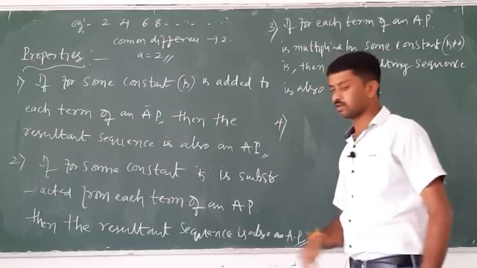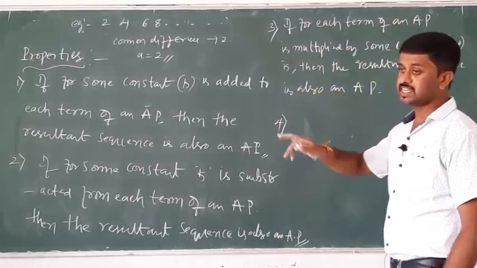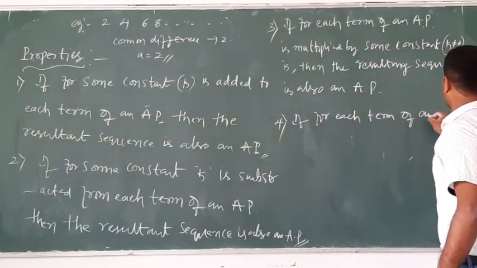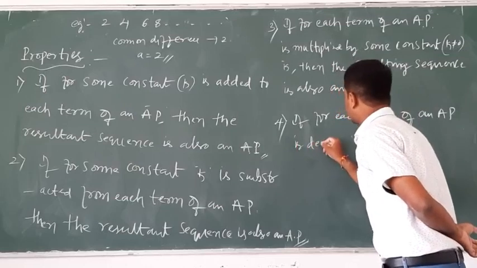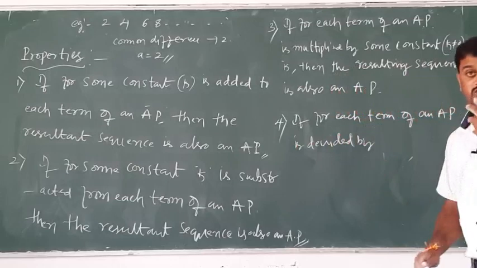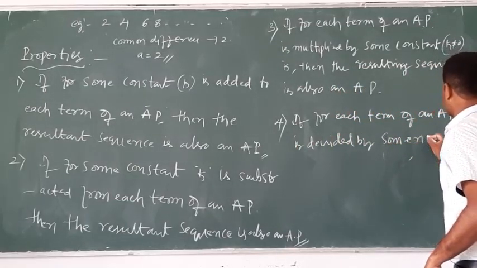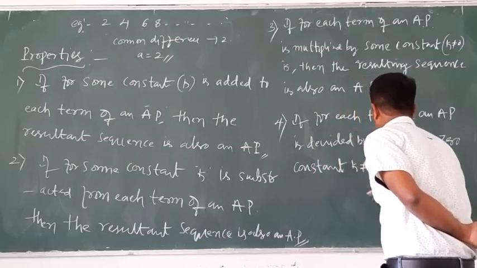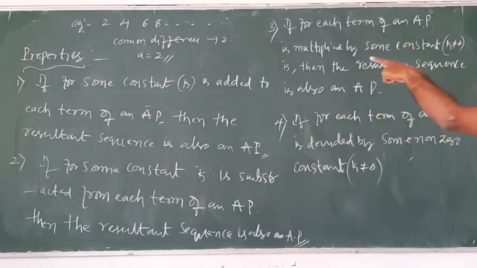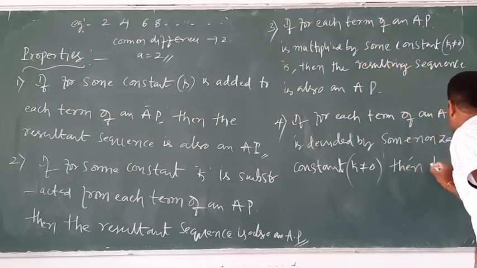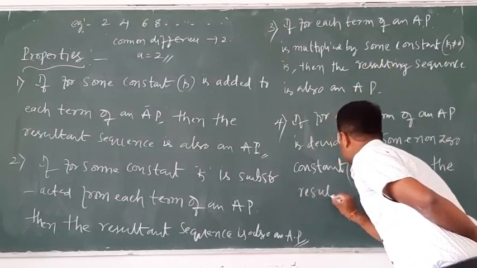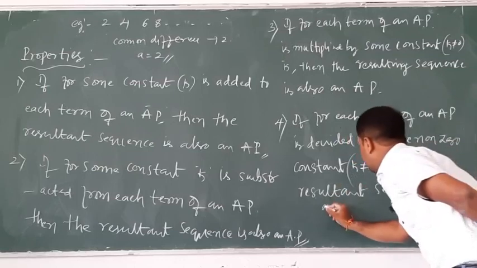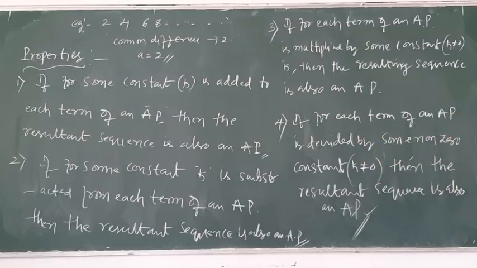And the last one, the fourth one: if each term of an AP is divided by some non-zero constant k, where k must be not equal to 0, then the resultant sequence is also an AP. Okay, write that neatly.